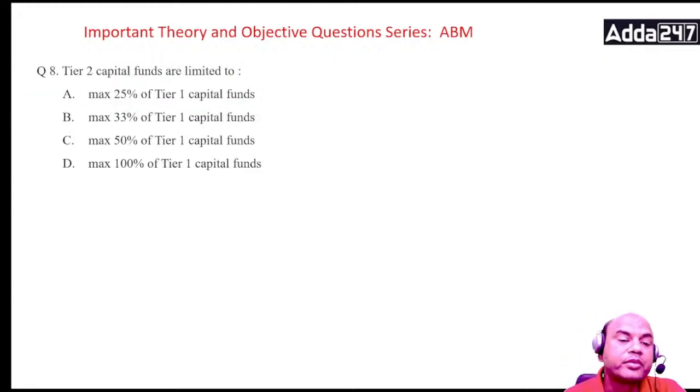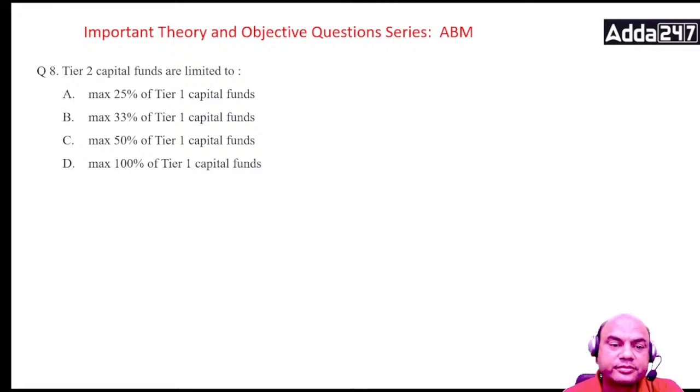Last one for today. Tier 2 capital funds are limited to: maximum 25% of tier 1 capital, maximum 33% of tier 1, maximum 50% of tier 1, or maximum 100% of tier 1. Now everyone amongst you should be able to answer this, because this is a basic question in your BFM, ABM, ABFM, everywhere related to capital. So you should be able to answer this basic question.